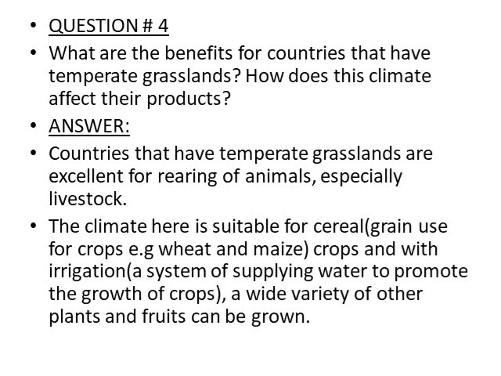A system of supplying water to promote the growth of crops. A wide variety of other plants and fruits can be grown.